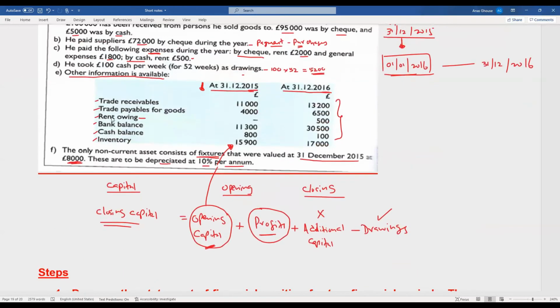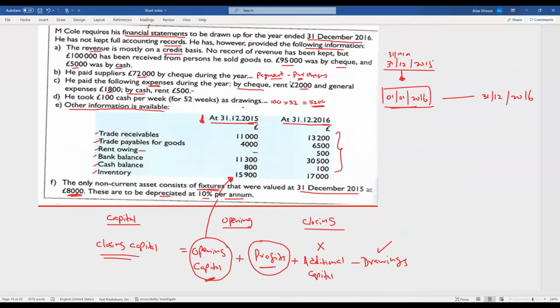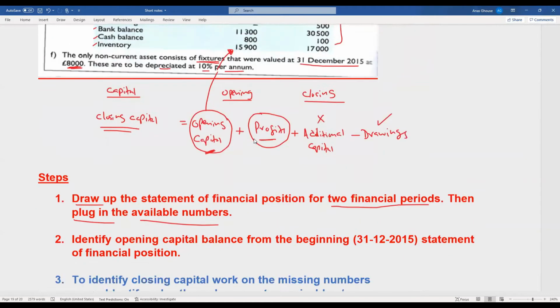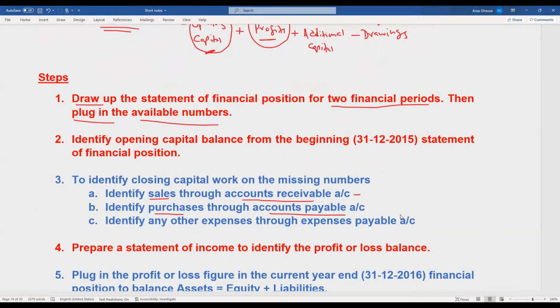Now, according to this, you are given the rent payable account. There is no balance outstanding in the beginning of the year. However, 500 is payable for rent, and you are given the rent paid amount, by check 2,000 and by cash 500. So if you prepare an expense payable account, you can easily identify what the expenses are for the period.